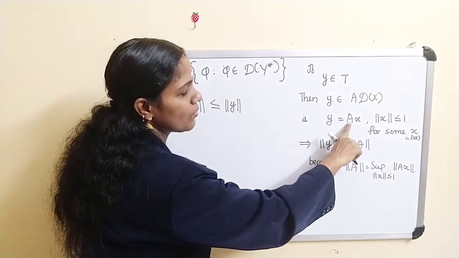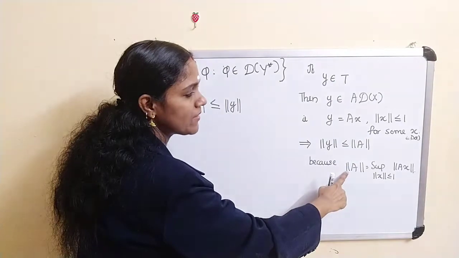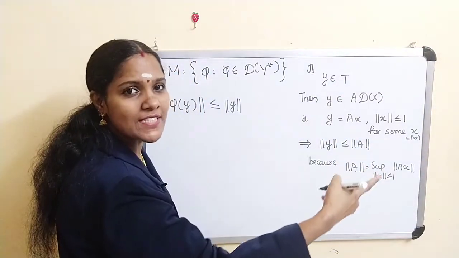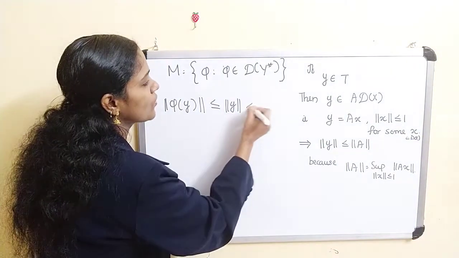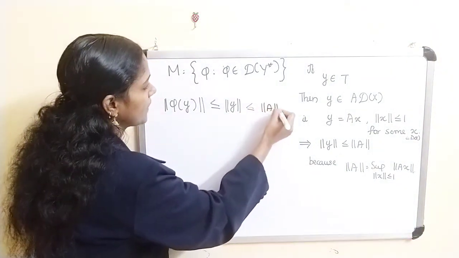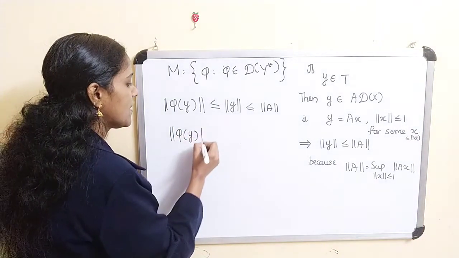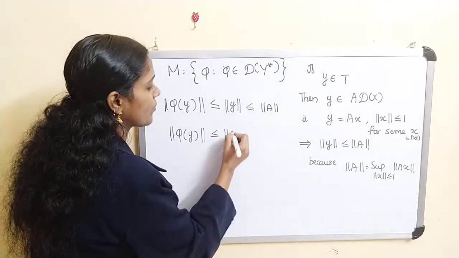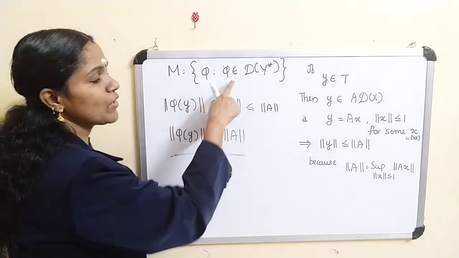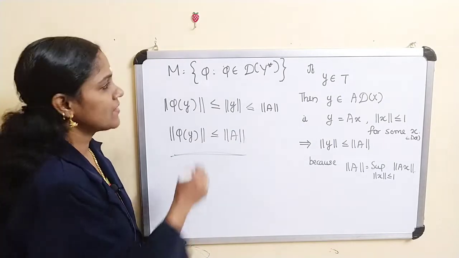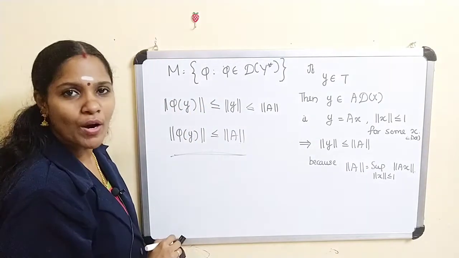Y is equal to Ax for some x. But norm of A means the supremum of such norms of Ax. This implies this is less than or equal to norm of A. Thus we get norm of phi of y is less than or equal to norm of A. This is true for every phi belonging to D_Y star. This implies this set M is actually uniformly bounded.